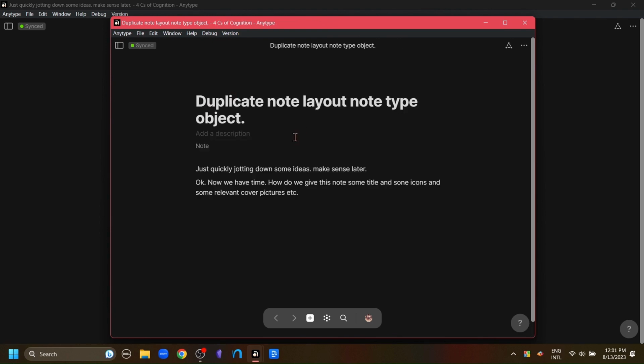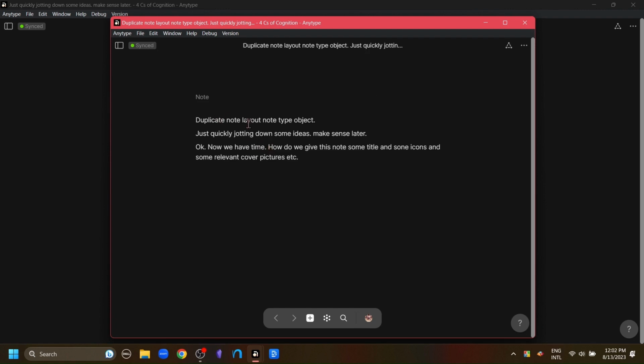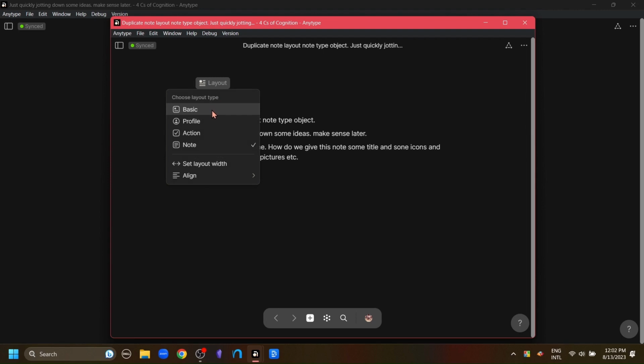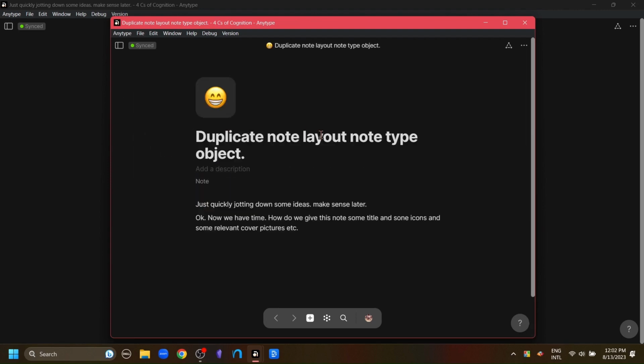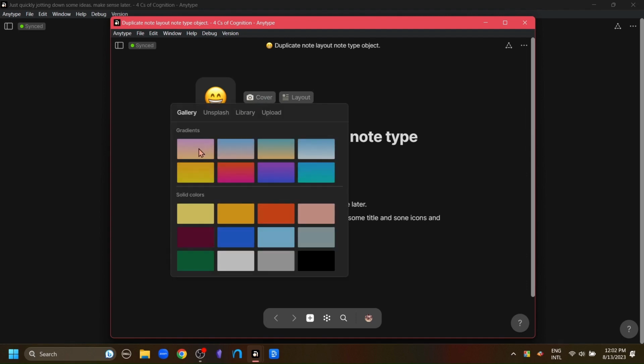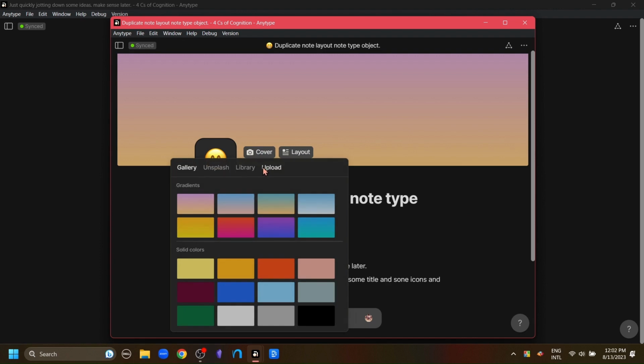See what happened. If we turn the layout back to node, then you can see that the type has become the first sentence of the object. And if we again turn the layout to basic, then you can see that the first sentence has become the title of our note. In the basic type, we can add an icon, add a cover, change the cover like we did for our dashboard and everything like that. This layout is most like Notion, but there are two other layouts left.